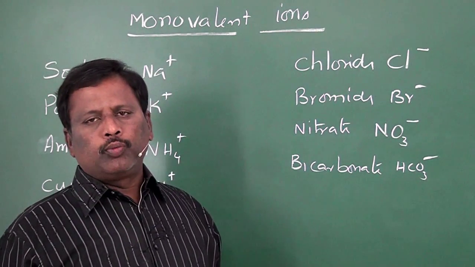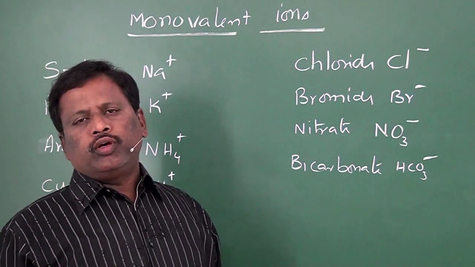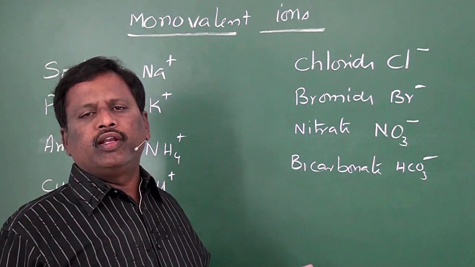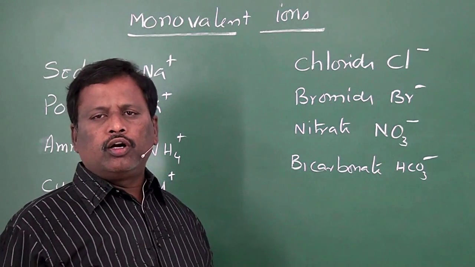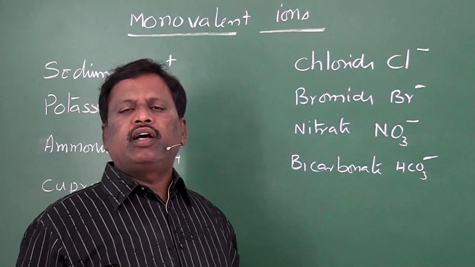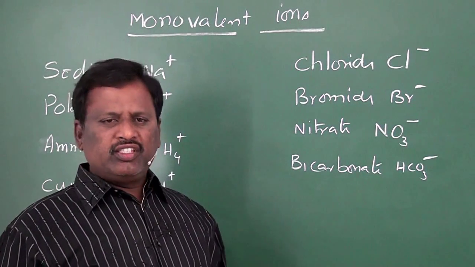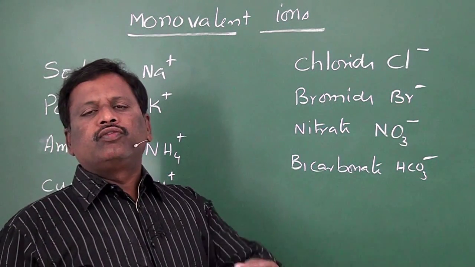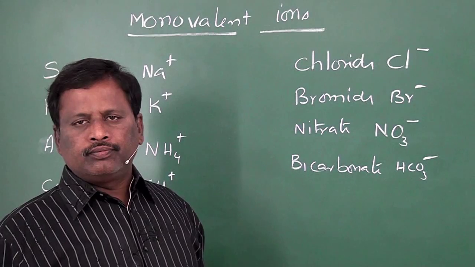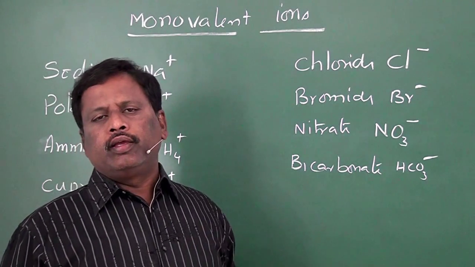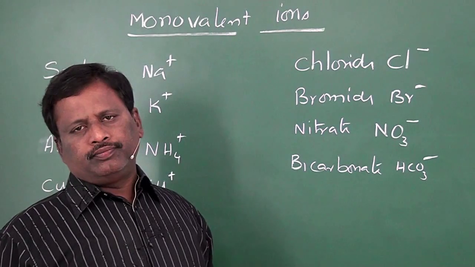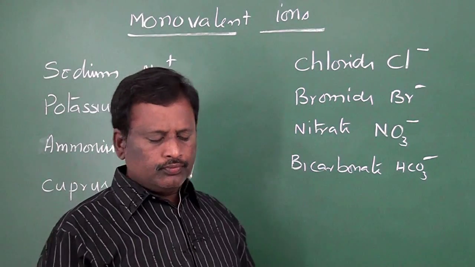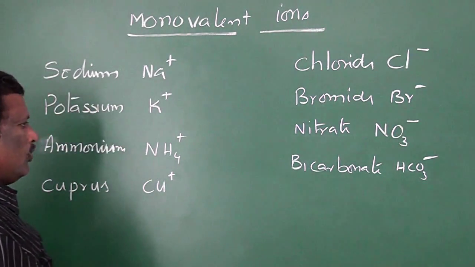If you learn it properly, within 2 or 3 days it will be easy for you, because total ions altogether, divalent and monovalent, trivalent and tetravalent, there are nearly 50 to 60 ions. If you are able to learn 15 ions each day, then within 4 days you can finish it. Before you are familiar with these ions, we can practice regularly. Now, these are the examples of monovalent ions.